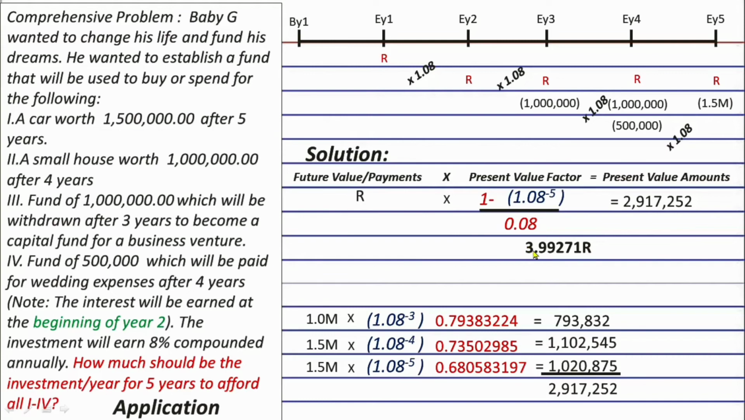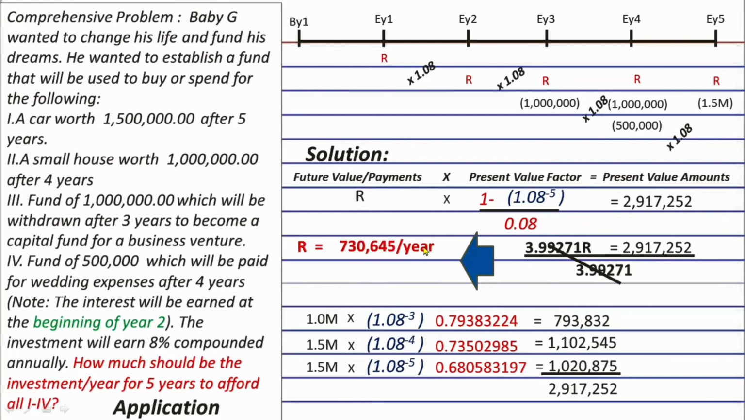So 3.99271R equals 2,917,252. Now, divide both sides of the equation by 3.99271. And this here will be cancelled, and R will be the only one left on the left side. And then, on the right side, we have 2,917,252 divided by 3.99271, and we will get